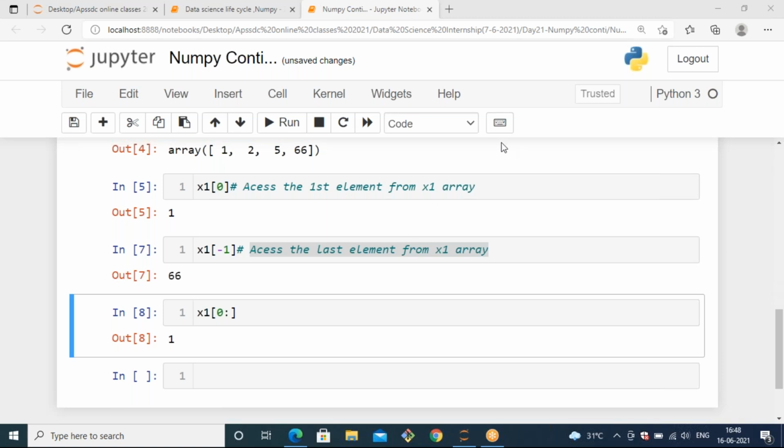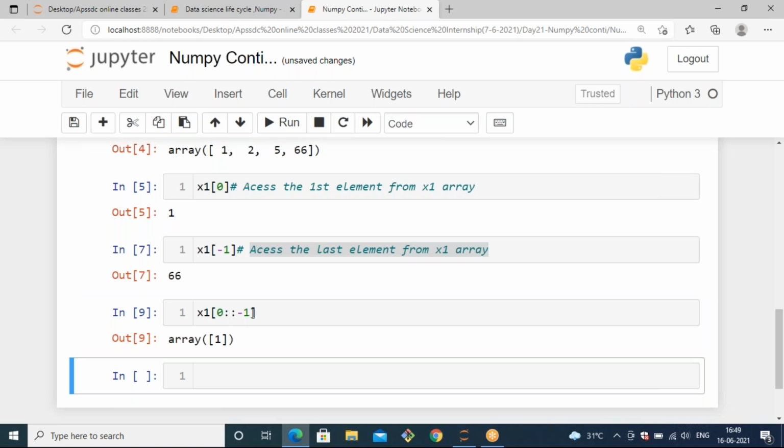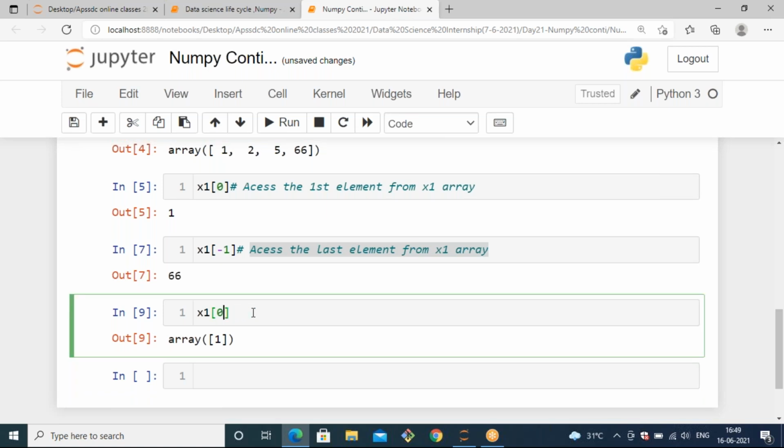So here the value is -1. Let's see. So it will generate the value. x of 0 is nothing but 1. x of 1, 2, 3.